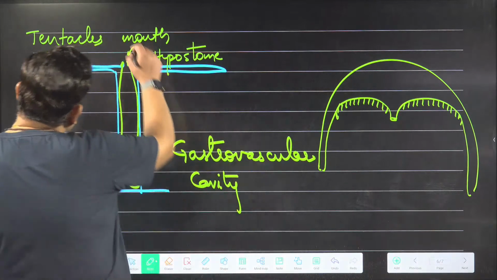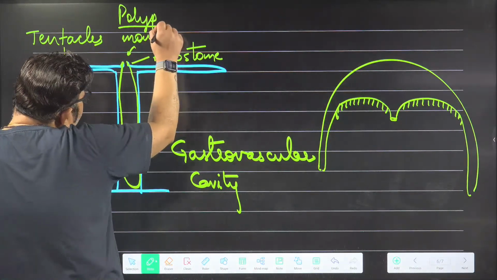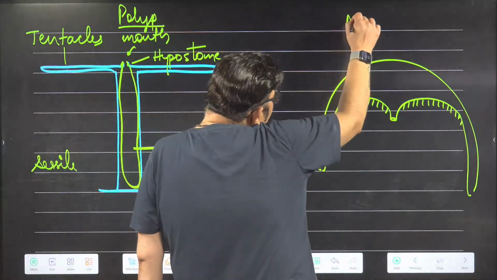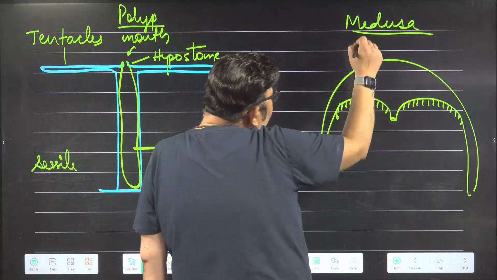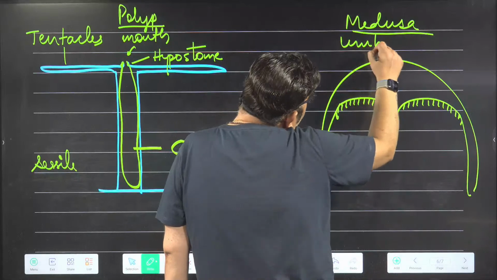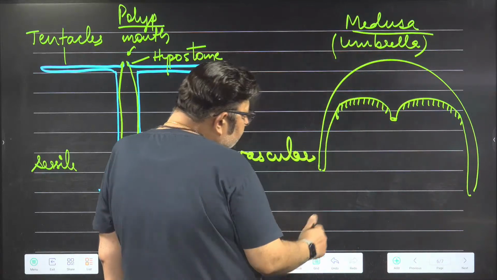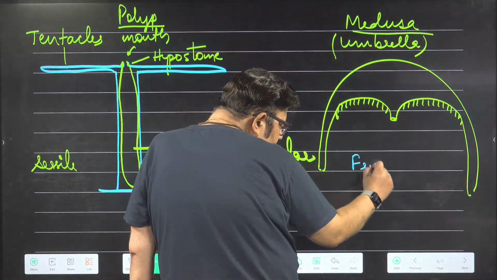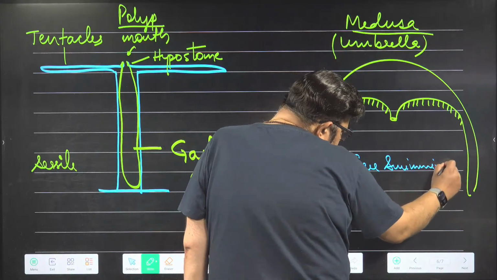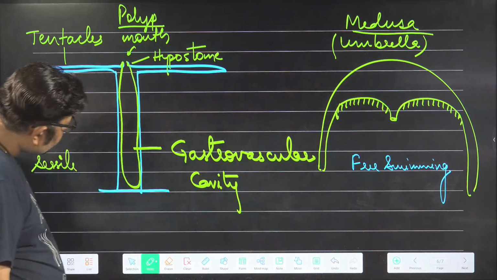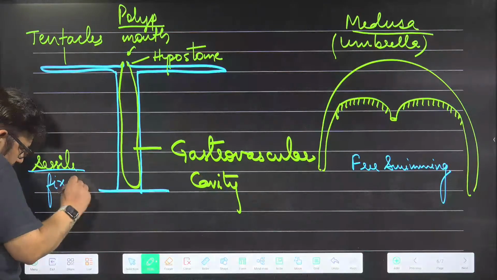This is called a polyp, pole-like. This one is the medusa, umbrella-like. This one is free swimming. This one is sessile, fixed.